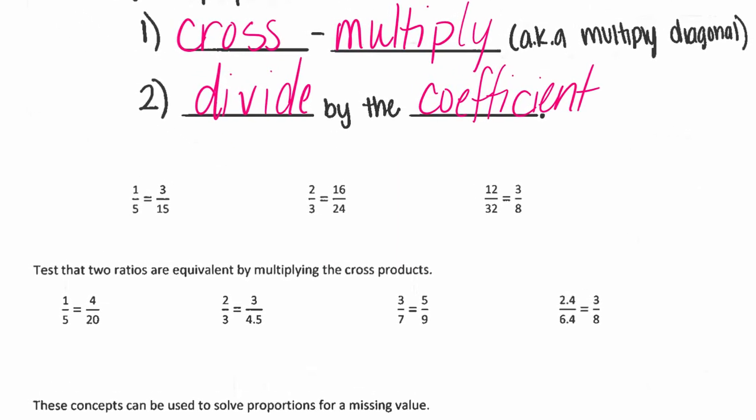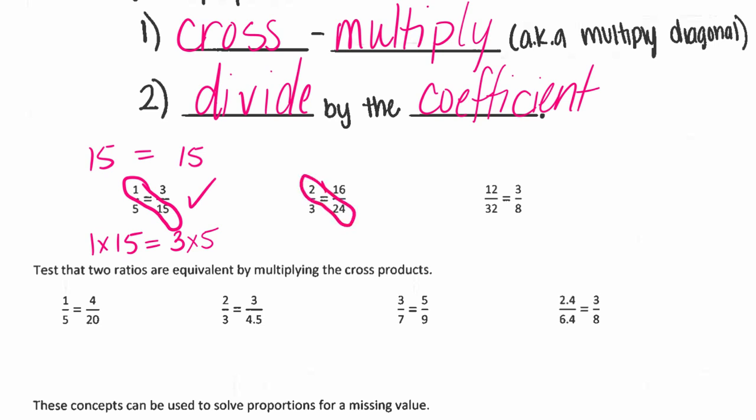So, if you want to know if something is proportional, the easiest thing to do is to cross multiply. Does 1 times 15 equal 3 times 5? What's 1 times 15? What's 3 times 5? They equal, right? That means that is proportional.